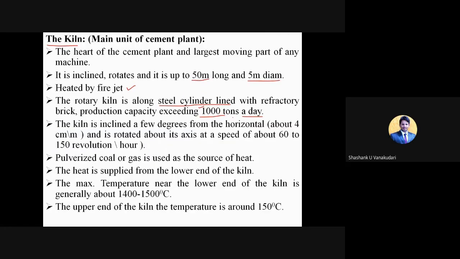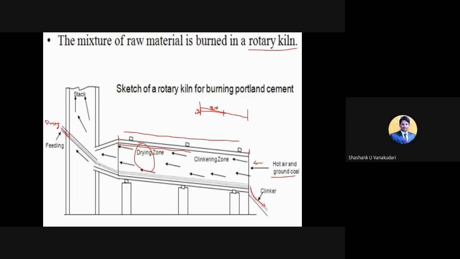Clear? And it is rotated about its axis at a speed of about 60 to 150 revolutions every 1 hour. You have seen that the rotary kiln rotates. So what is the rotating speed? It rotates 60 to 150 revolutions for every 1 hour, depending upon the quantity of slurry provided at the initial stage.